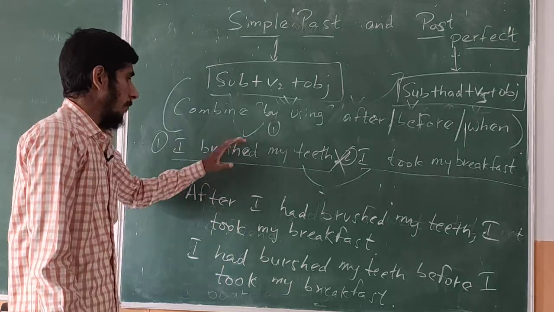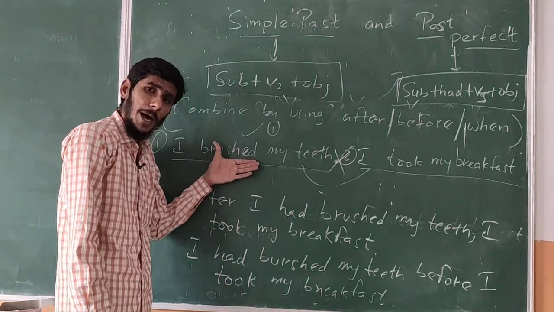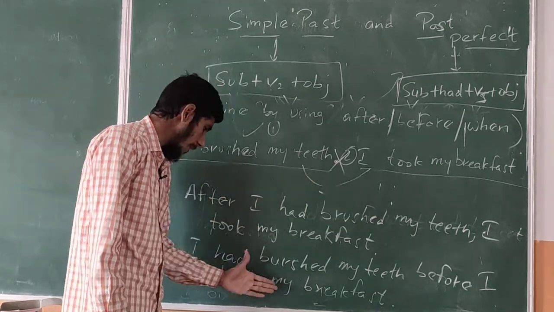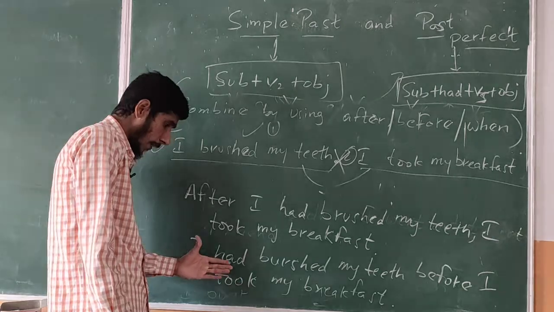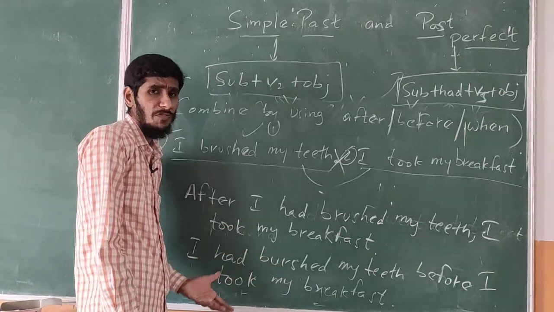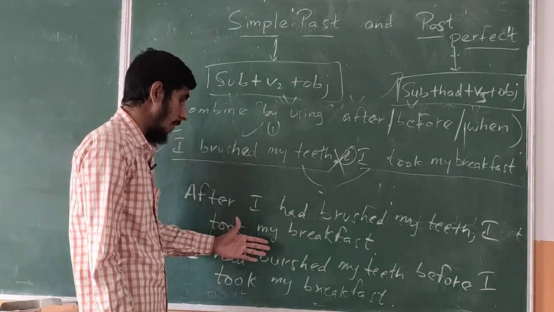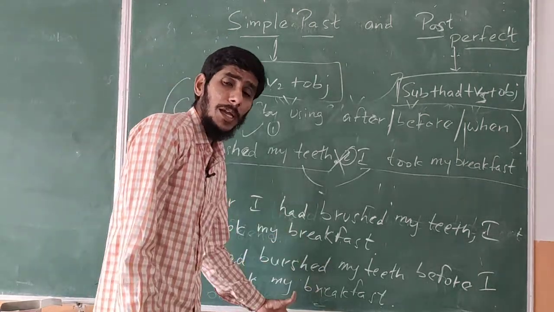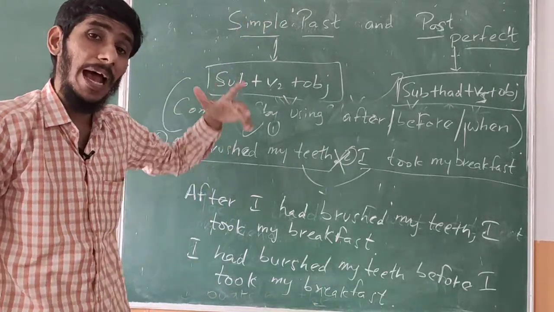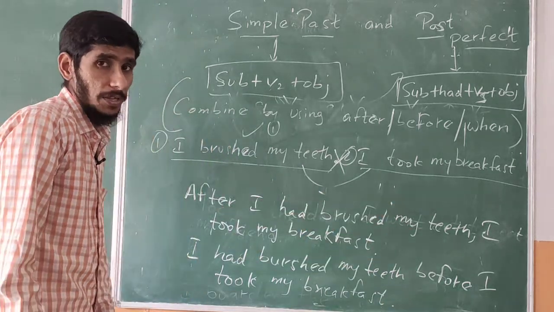If you get it, brushing teeth is first, then taking the breakfast. So compulsorily this should be in the past perfect, like: I had brushed my teeth. Here also, did I change? No, same tense, past perfect, because brushing the teeth is first. And the next one is the simple past: I took my breakfast. So, after I had brushed my teeth, I took my breakfast. Or you can say, I had brushed my teeth before I took my breakfast. So that is the answer here.